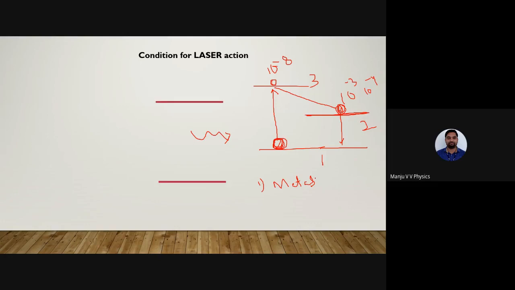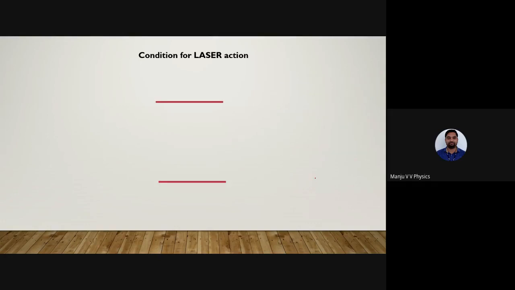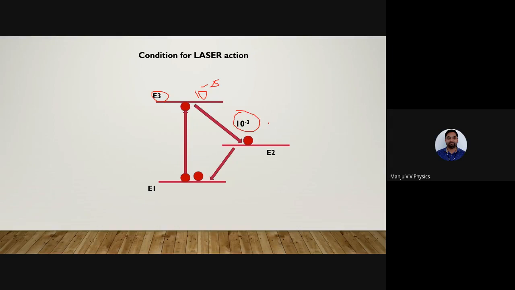Let me show you. Okay. This is ground state, excited state. This is E1, E3. Why is it E3? Because there is one more state between. It will go from the ground state to the excited state. Then I have one more energy level between E1 and E3, that is called the metastable state. Now the atom has gone from E1 to E3, then it will come to E2, then it will come to E1. Here it stays for 10 power minus 8, whereas here it stays for 10 power minus 3 seconds.